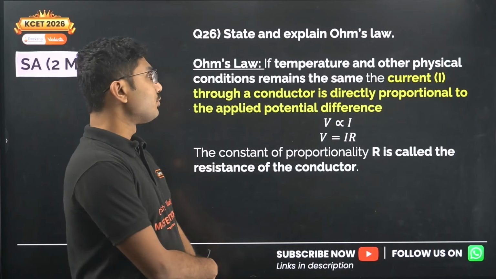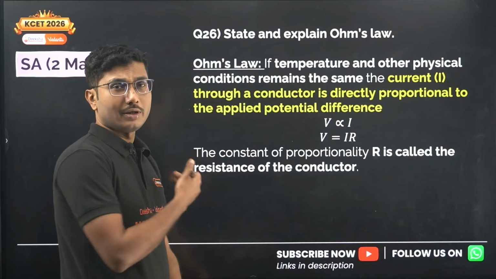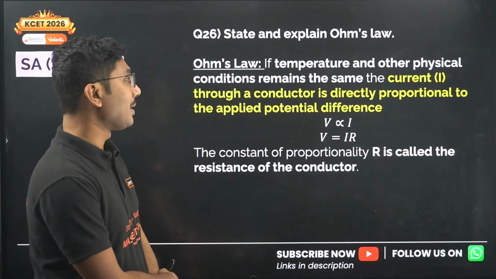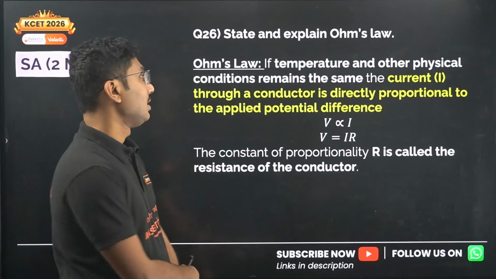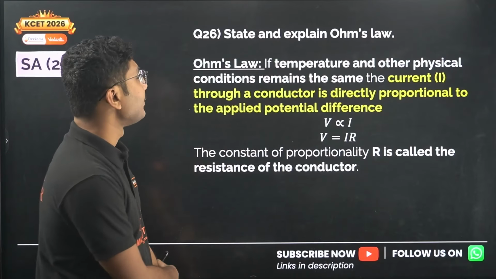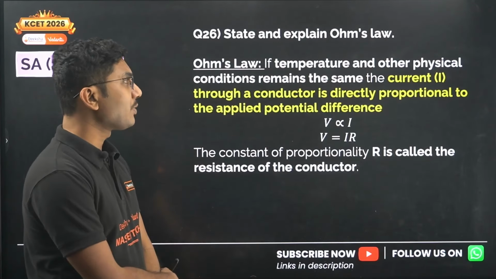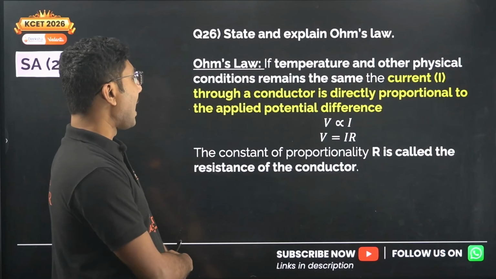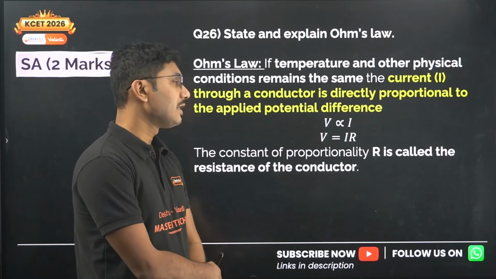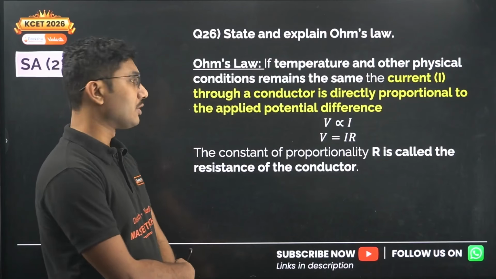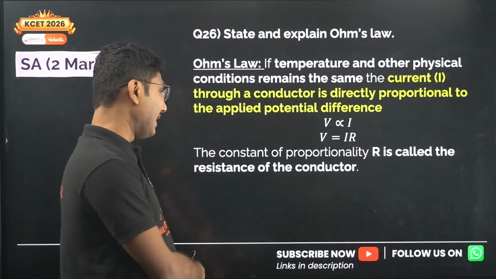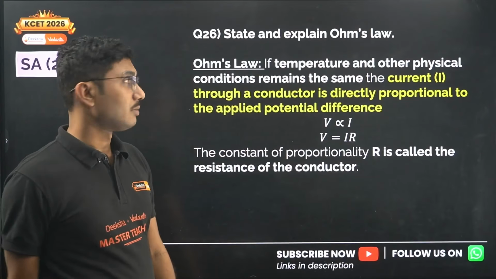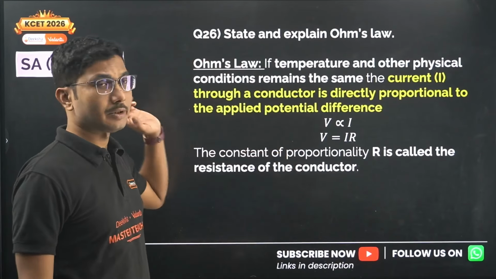State and explain Ohm's law. This generally did not come, but it is given in your new model paper, so it might come this year. If temperature and other physical conditions remain the same, the current I through a conductor is directly proportional to the applied potential difference. V is proportional to I, or V is equal to IR. The constant of proportionality R is called the resistance of the conductor. So this is the statement and this is the explanation.